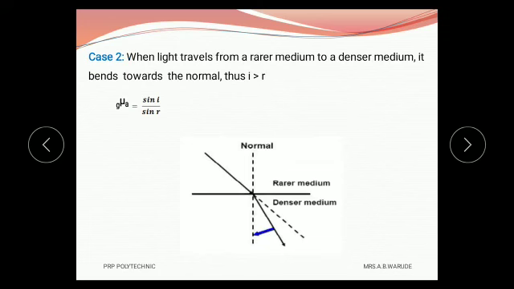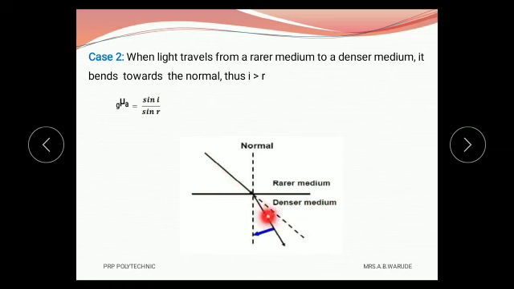Then the second case is when light travels from a rarer medium to a denser medium. At that time the ray bends towards the normal, and therefore in this case the angle of incidence is greater than the angle of refraction. Observe this diagram. This is the normal. This ray is called the incident ray. Here light is coming from a rarer medium to a denser medium, and therefore it bends towards the normal.